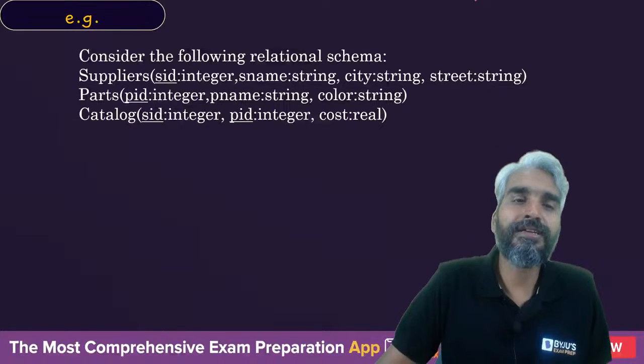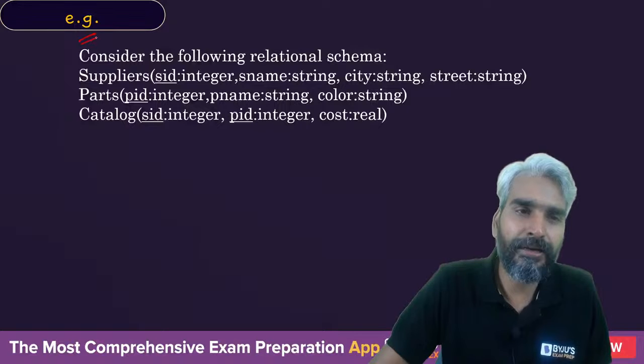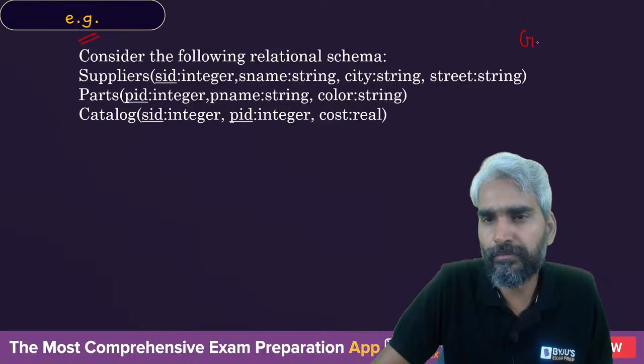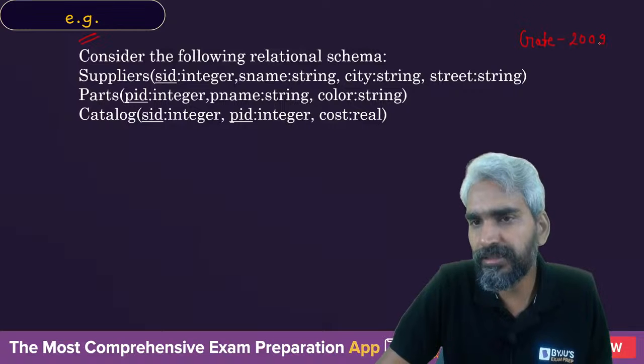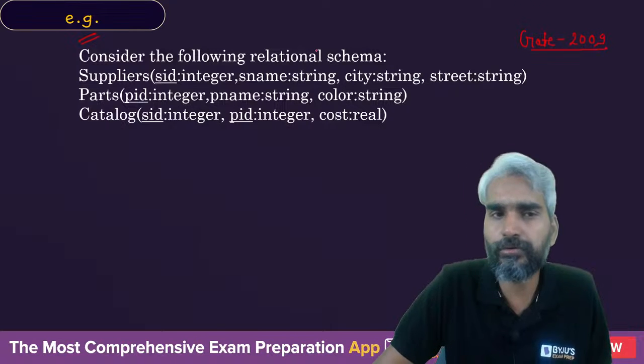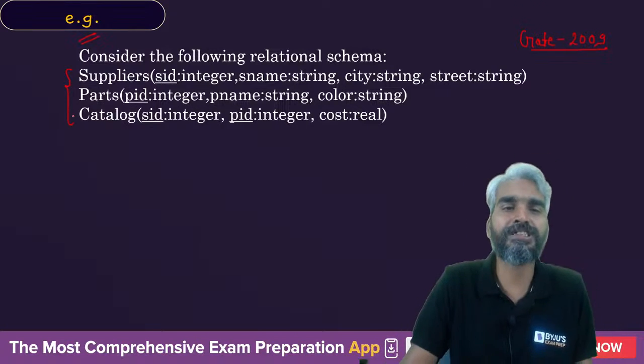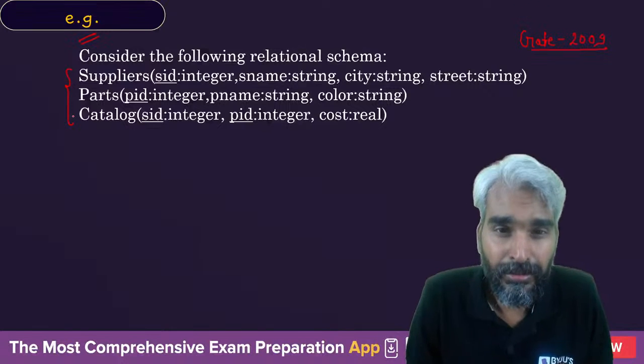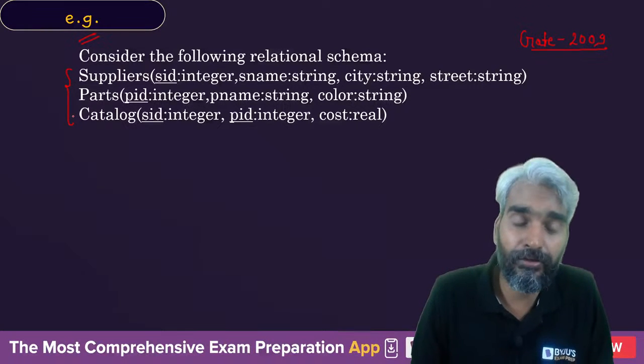Now let's try to understand this with an example. This is actually a question from GATE 2009. I am not discussing the question. I am just trying to choose these relations to explain certain things to you.